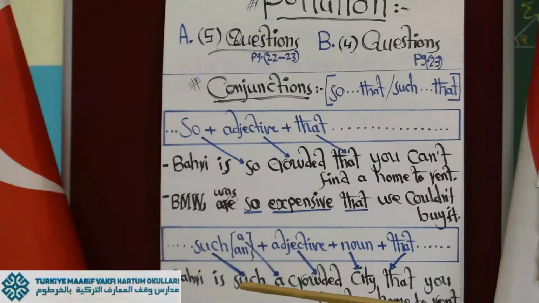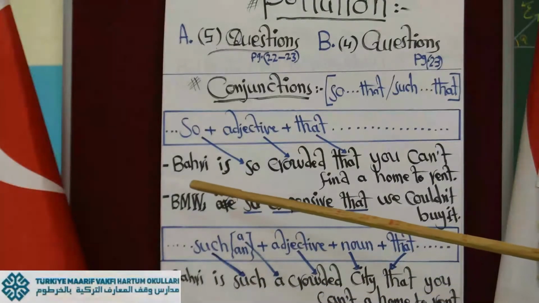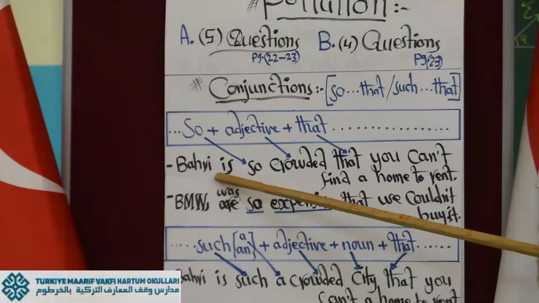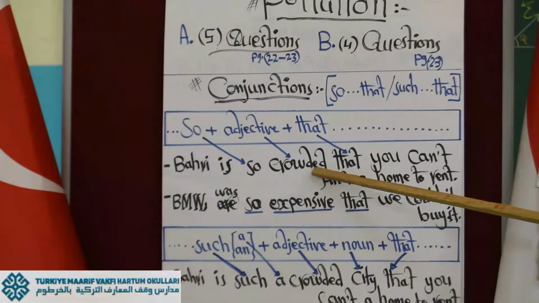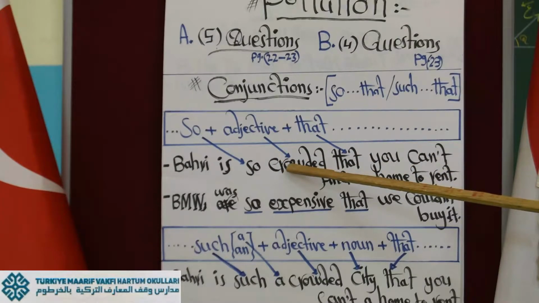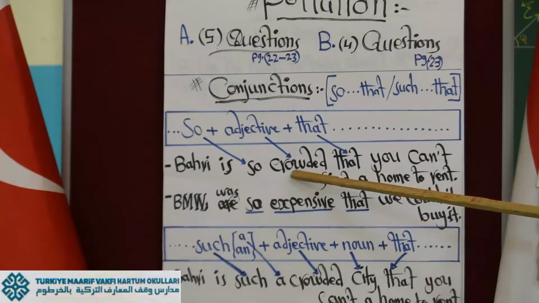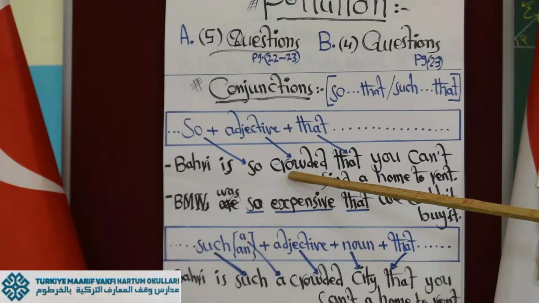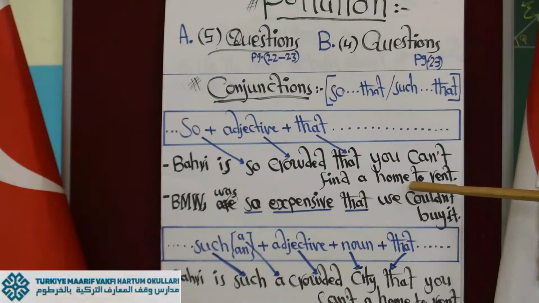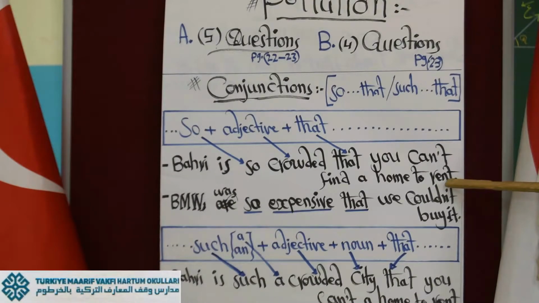Here are 2 examples for you. Bahri is the name of a city in Sudan, Khartoum. Bahri is so crowded that you can't find a home to rent. Crowded is an adjective, meaning full of people, cars, traffic. To rent means to pay money in order to live somewhere for a temporary time.